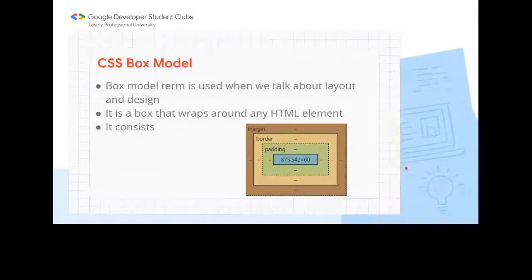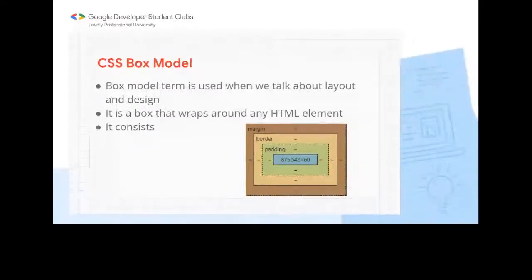Can you please just click once again? So here, when we are talking about design or layout in the context of CSS, then this means that we are talking about the CSS box model. So around every HTML element, there is a box that wraps around any HTML element.